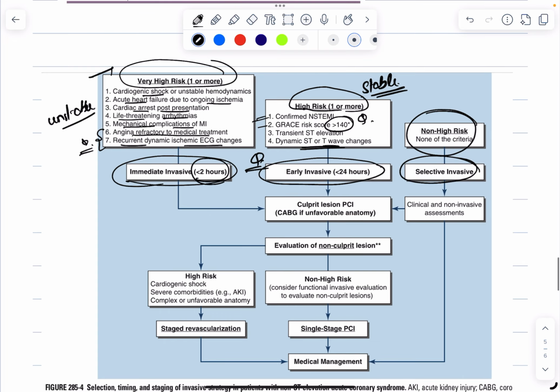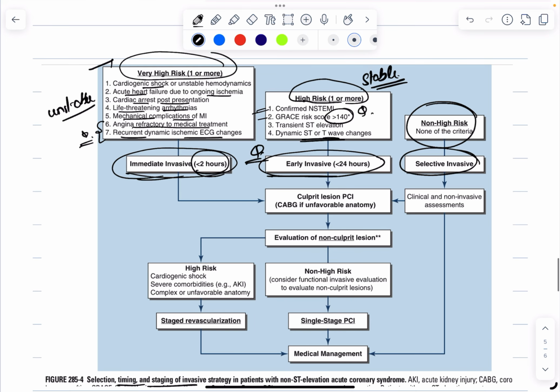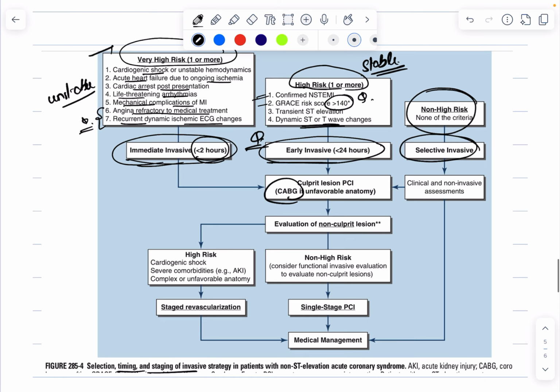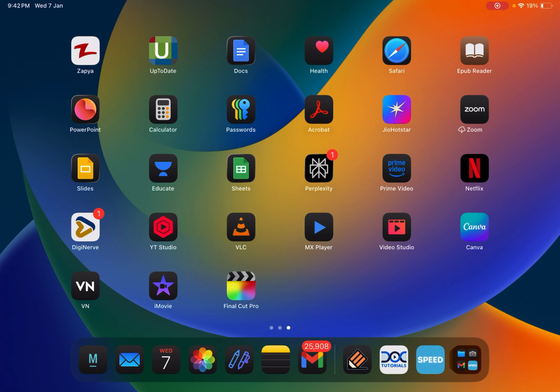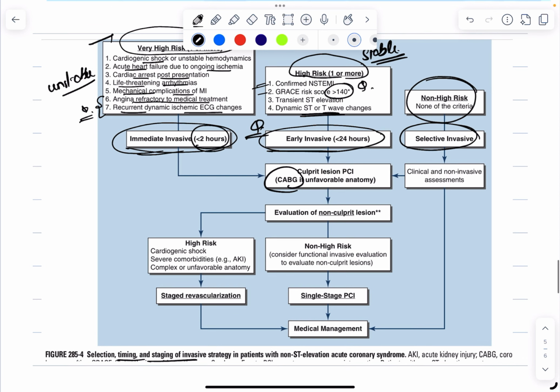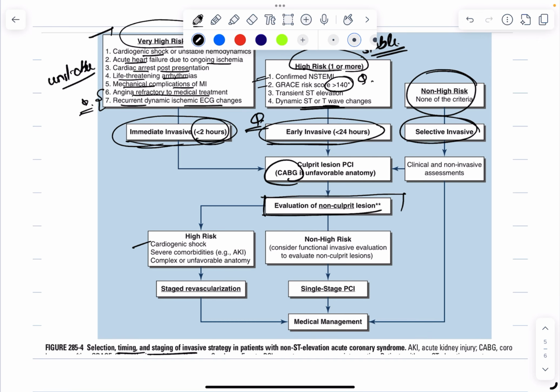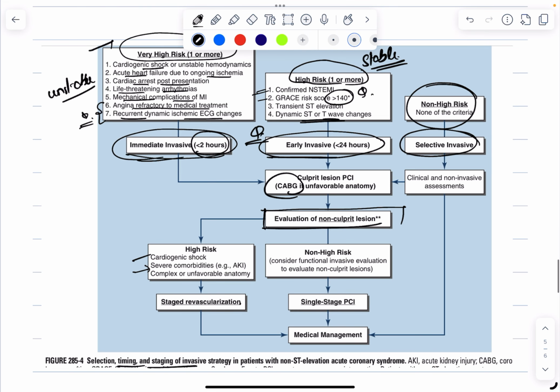In both of these cases, you should first find the culprit lesion, that is, the lesion which is involved in this setting. If it is feasible, go for stenting. Otherwise, you can go for CABG also. Apart from that culprit lesion, there will be other lesions also, so you have to evaluate for the non-culprit lesion. If the patient is high risk, that is, the patient is in shock, or has severe comorbidities like AKI, or the anatomy is not feasible, it is better to go for staged revascularization. That is, you will not touch the other lesion in this setting.